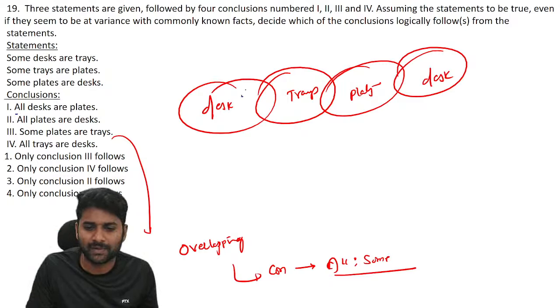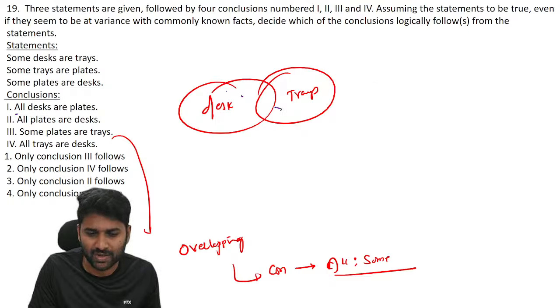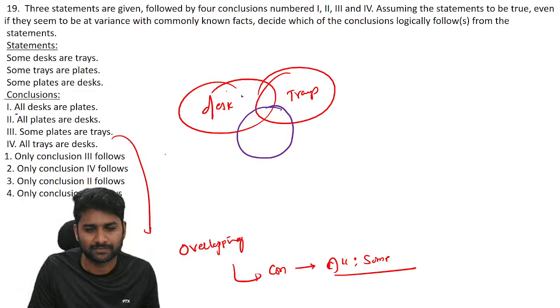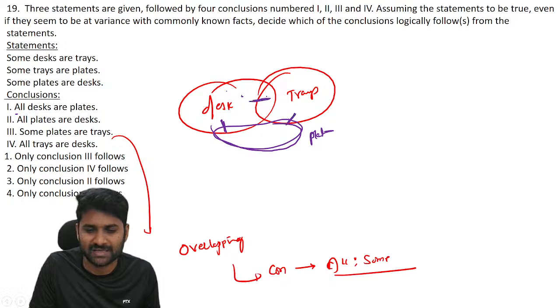Now, all desks are plates. Desk and plates. Sorry guys, I made a mistake in the picture. Let me check once. Some desks are trays, some trays are plates, some plates are desks. So you have to draw in this way. You have to place this as plates. Guys, you can see some intersection. So the intersection between plate and desk is some, plate and tray is some, and desk and tray is some.